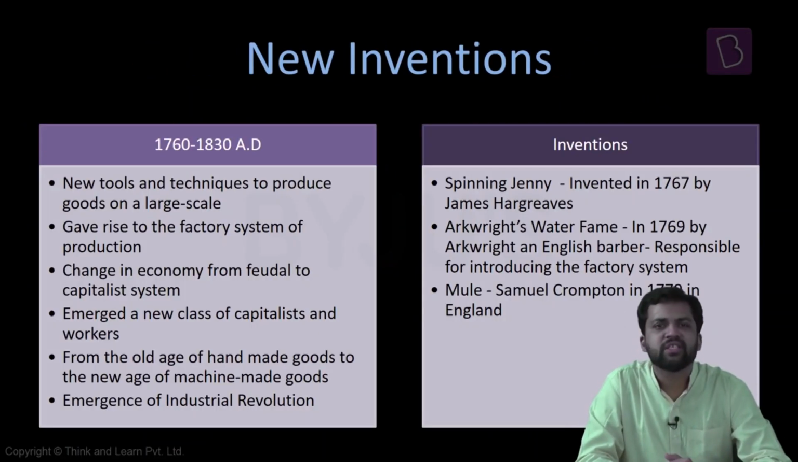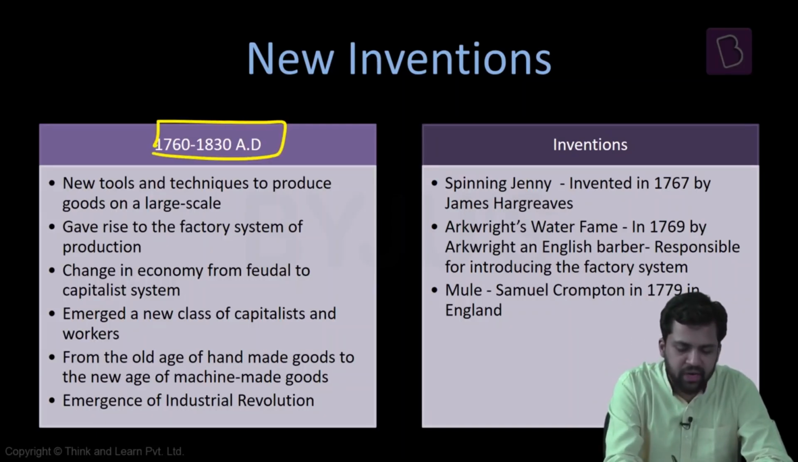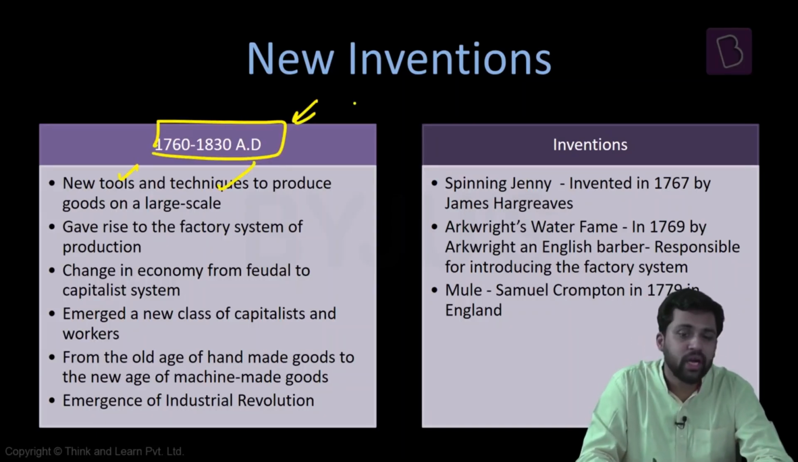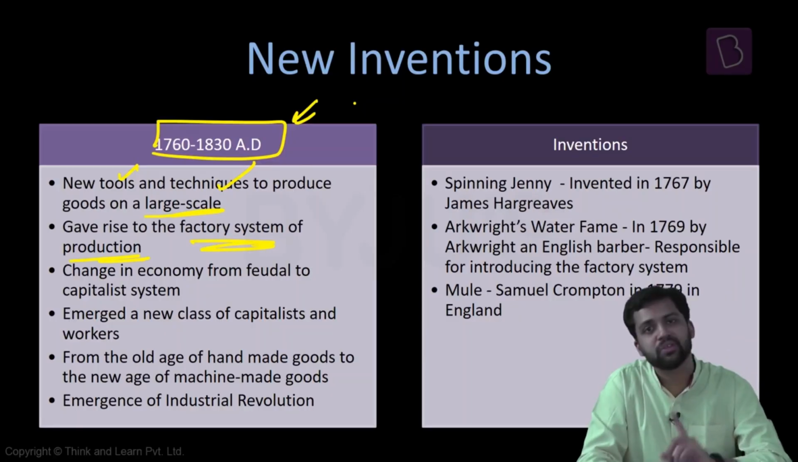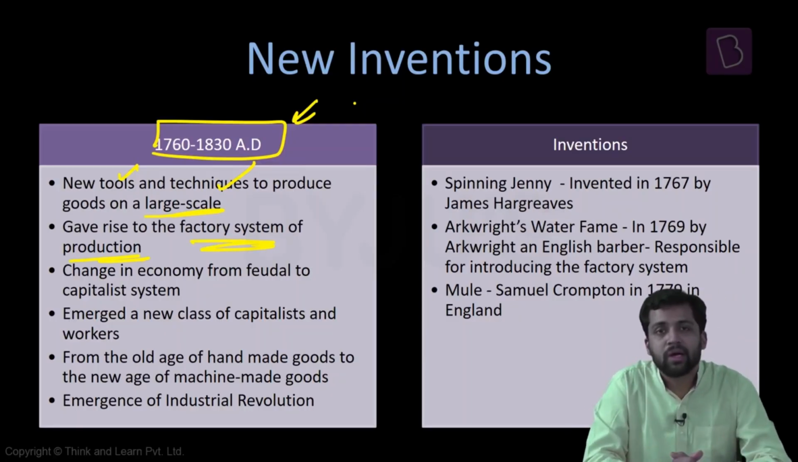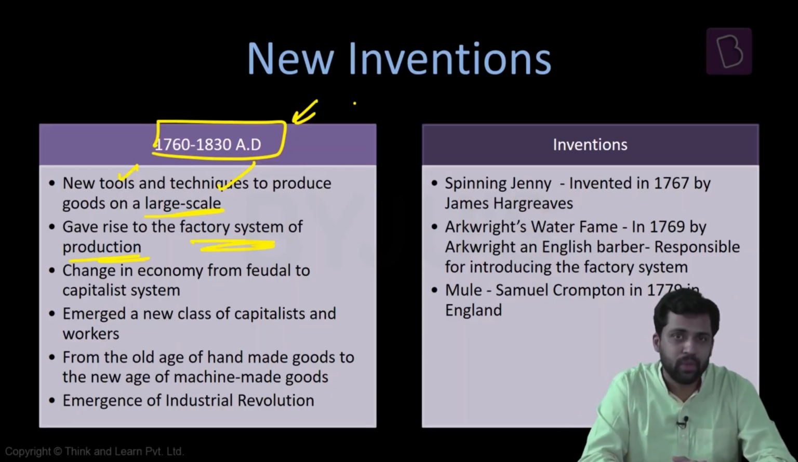During the period of 1760 to 1830, there were a lot of inventions. We will see some of these inventions and what happened as a result. During this period, new tools and techniques came to produce goods on a large scale. It led to the factory system of production. Previously, production was primarily within households, at a very small scale. But now the equipment is so large that there have to be separate places to keep it. So the factory mode of production came to be.